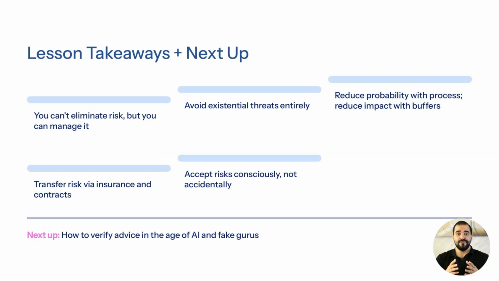Here's the distilled version of everything we covered. Risk cannot be eliminated, but it can be controlled through deliberate design. Avoid what can kill you, reduce the likelihood of operational failure, soften the impact of inevitable shocks, transfer catastrophic downside, and consciously accept calculated exposure. With this toolkit, uncertainty becomes manageable instead of threatening.